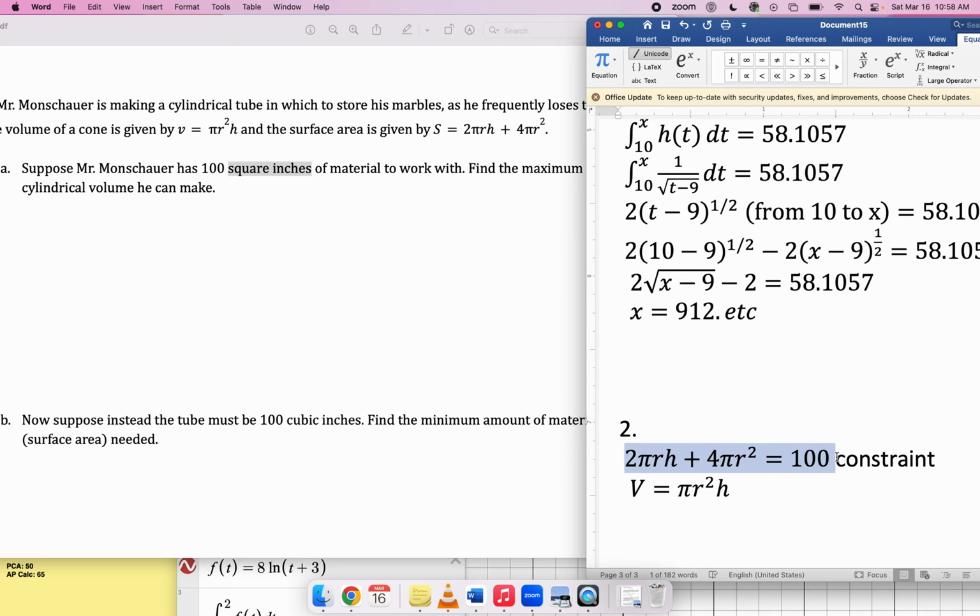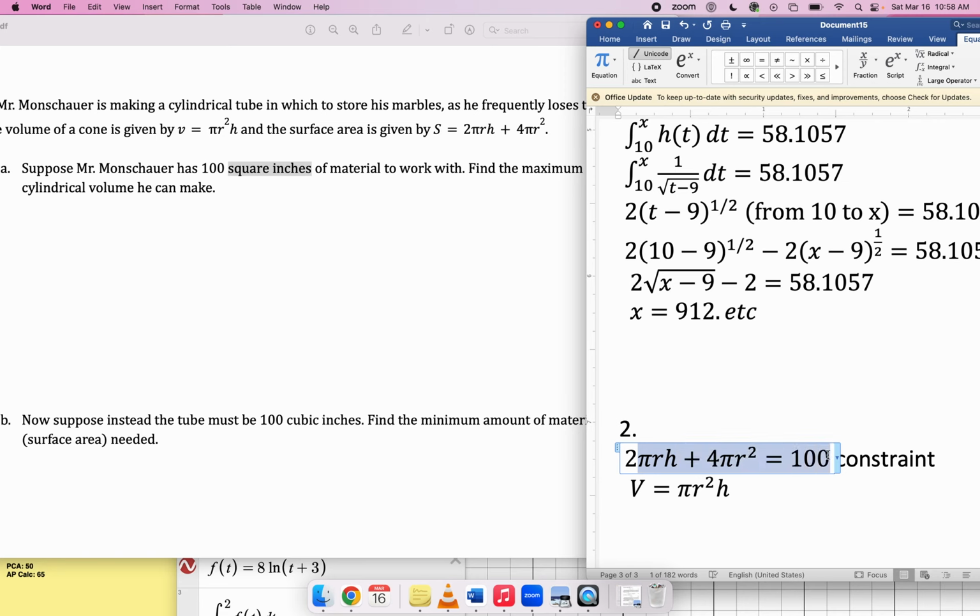For h, it's going to be much easier to solve for h, and then substitute into this equation here. I'm not going to do it because I've already done literally the same exact algebra with the problem in the first PDF. So if the algebra is tripping you up, go look at the cylinder problem from the first PDF because I do all the algebra there. But yeah, this is your constraints.